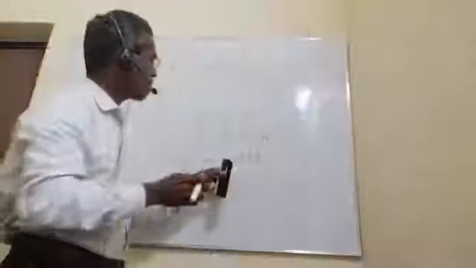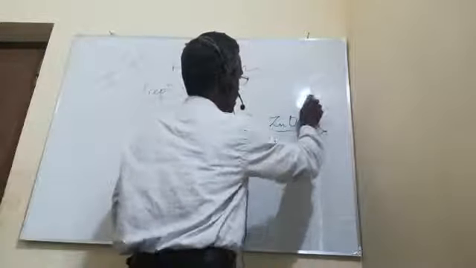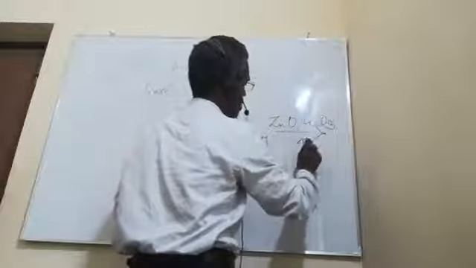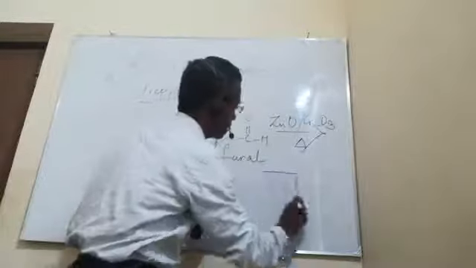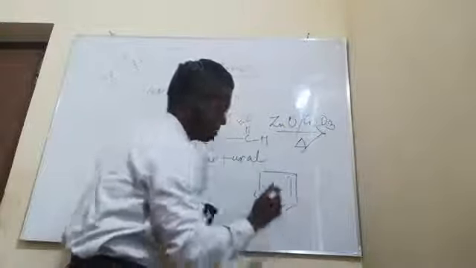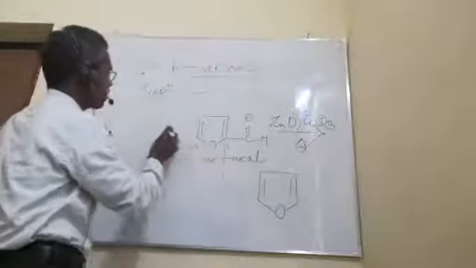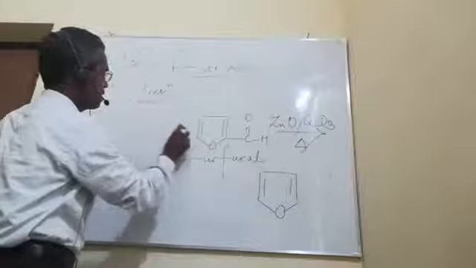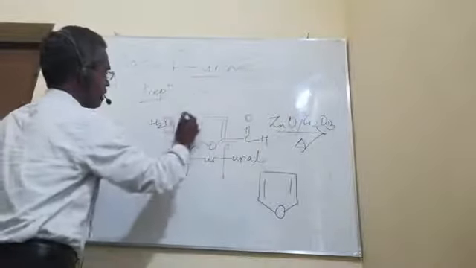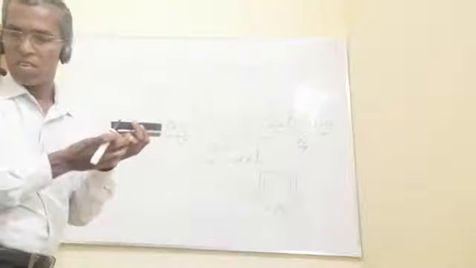The furfural undergoes oxidation using zinc oxide and chromium trioxide, powerful oxidizing agents, and gives you the furan finally. Gives you the final product. Here is your furan. And this furfural in the laboratory is prepared by using, just have a look at what I am writing, then I will explain how to prepare this furfural.